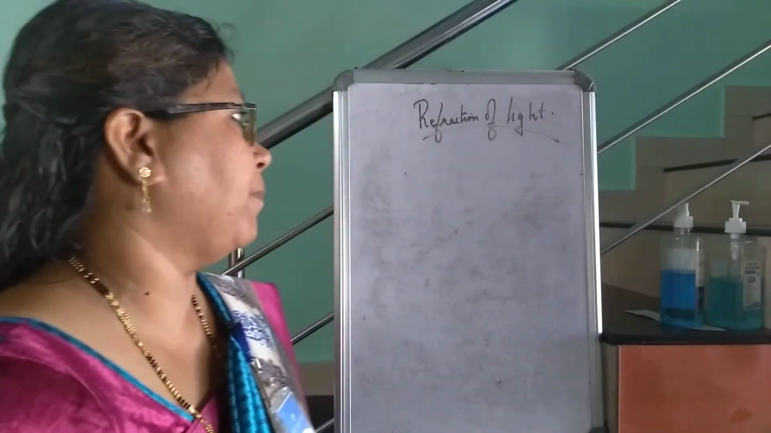So, how will you again define refraction? When a ray of light passes obliquely from one medium to another, the light undergoes a deviation at the point of separation of the two media. This phenomenon is known as refraction. I think it is clear to you. Then we will pass on to another portion, that is refraction in different media.